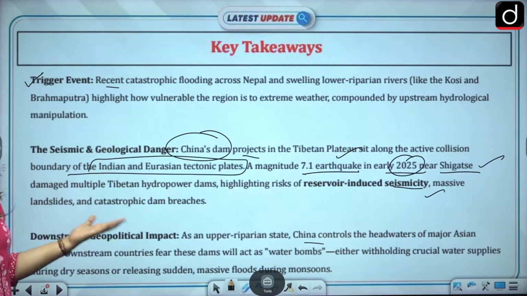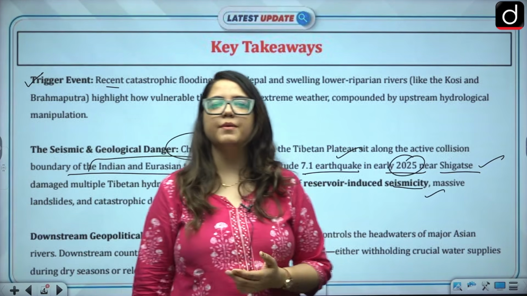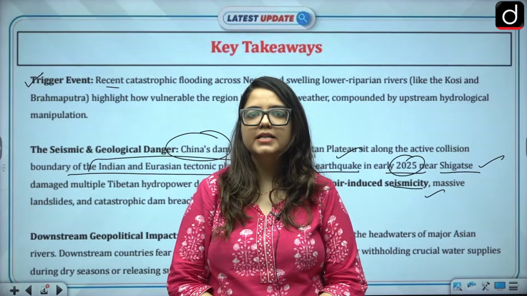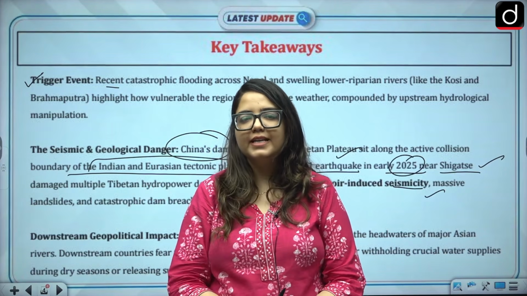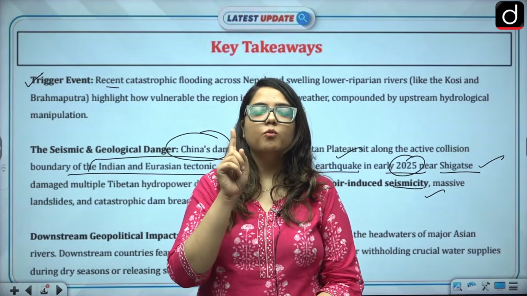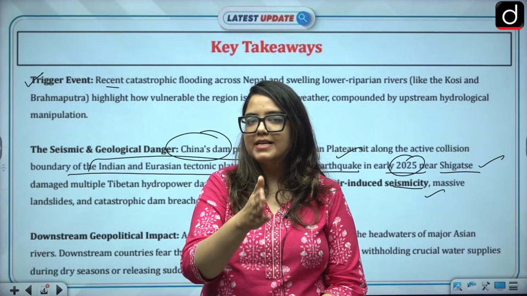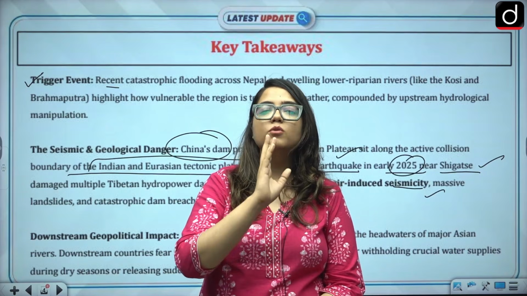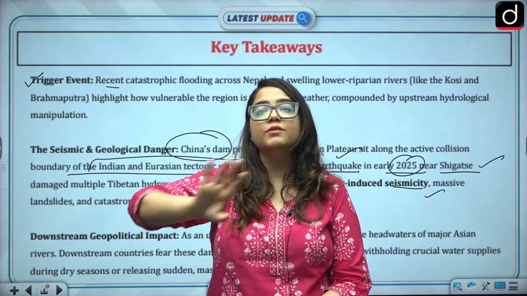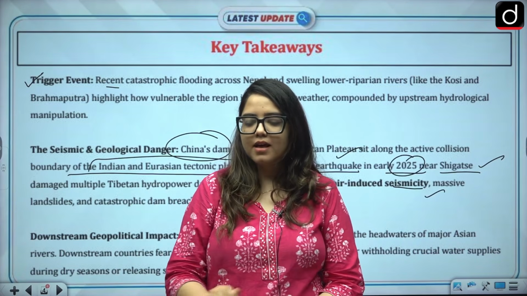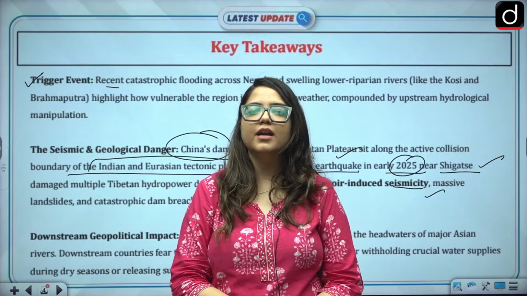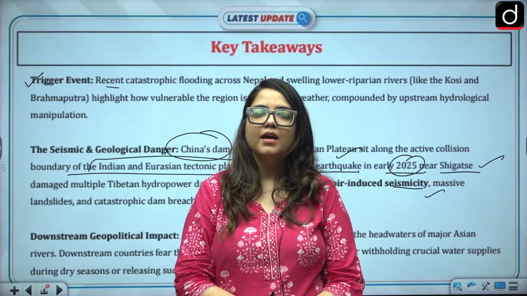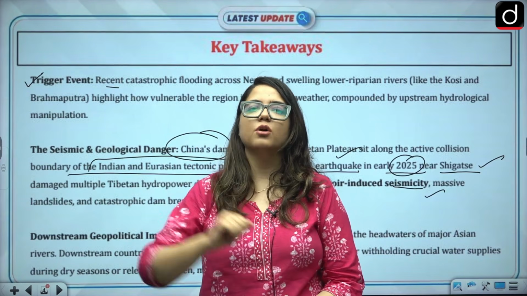This is a fear we had also seen with the Brahmaputra, when China proposed the Medog project. India was worried that water can be stopped, that we won't get enough water. But we are more worried that they can open the dam and leave the water any day, and that will cause large scale flooding in our region, which we won't be able to tackle, just like Nepal is not able to tackle it right now. The entire northeast is going to get washed down with this.